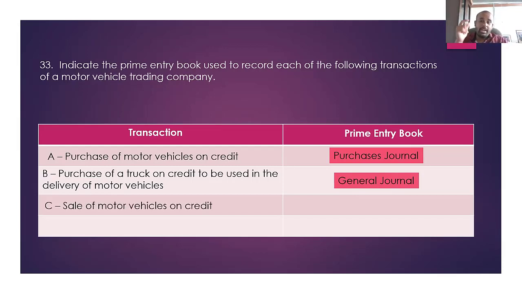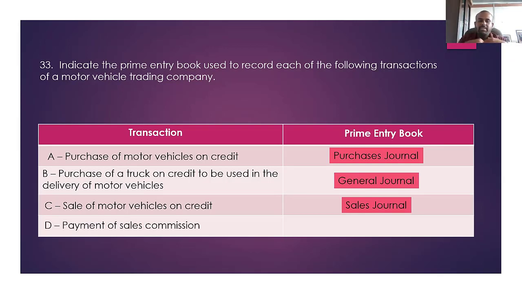Sale of the motor vehicle on credit, sales journal. For another business, the sale of a motor vehicle on credit basis is supposed to be recorded in the general journal, but here it has to be recorded in the sales journal, because their main business activity is buying and selling motor vehicles.